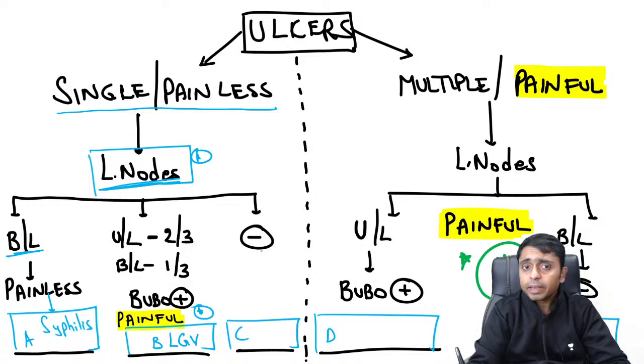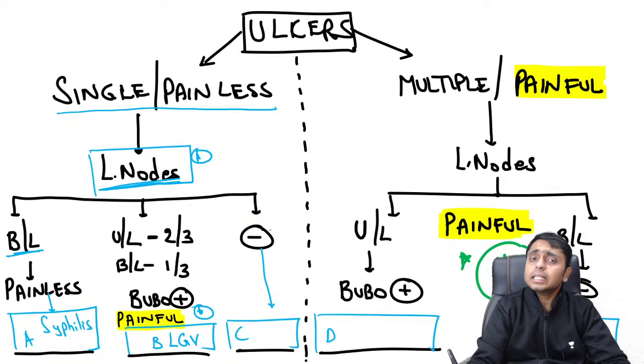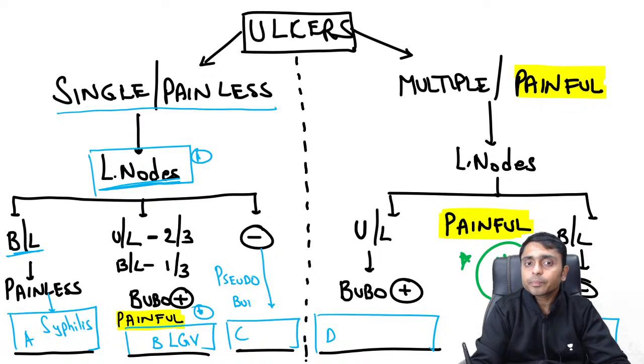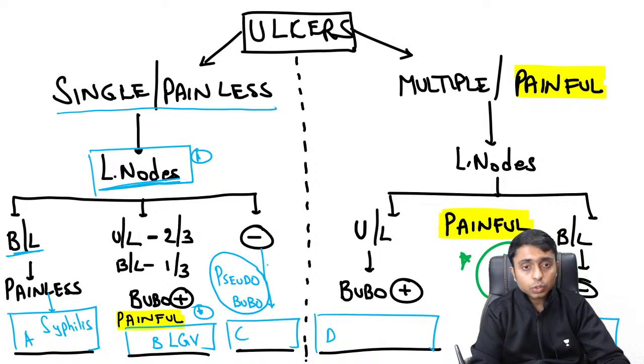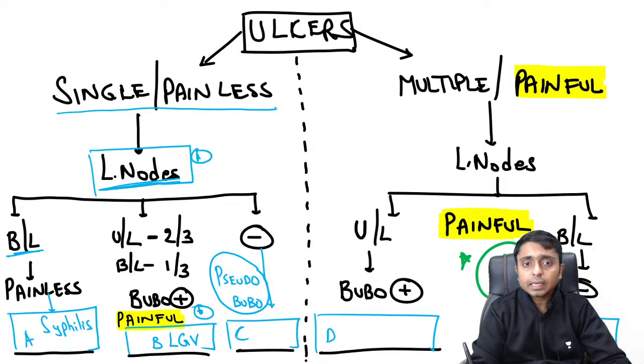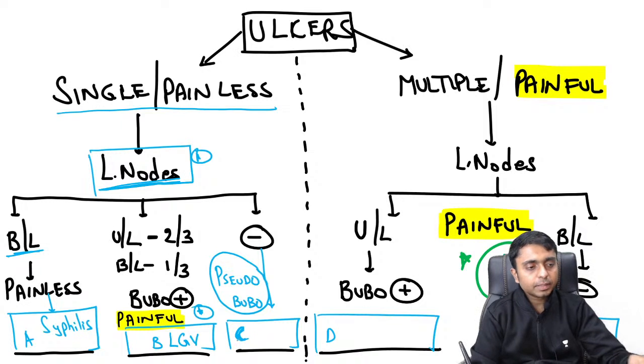And can anyone tell me what is C, which has a single painless ulcer and no lymphadenopathy? You can say pseudobubo is there here. No lymphadenopathy is there. Now can anyone tell me where pseudobubo is seen? So what should I fill up in C? Yes, anyone?